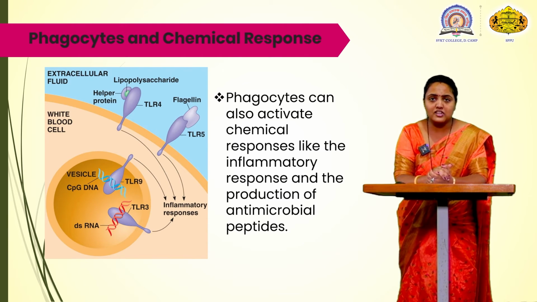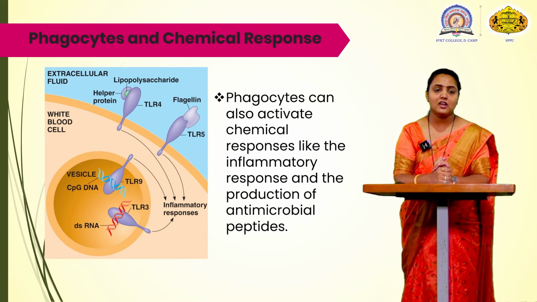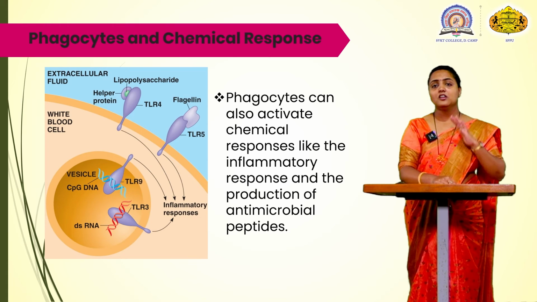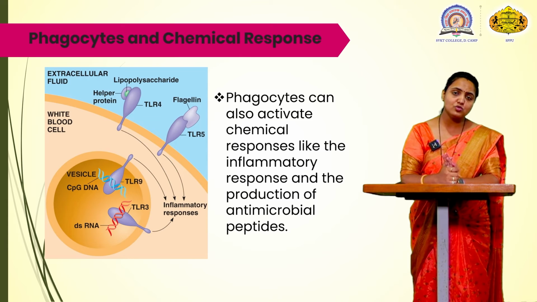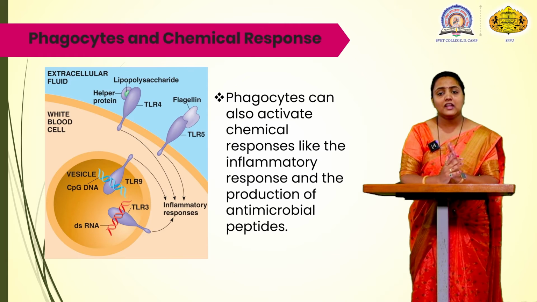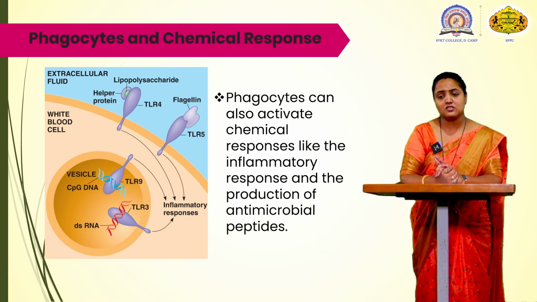Phagocytes can also activate chemical responses like inflammatory responses and the production of antimicrobial peptides. Now we have seen a chain which can destroy the antigens by using the lysozyme enzyme. But if the lysozyme enzyme is not activated, then what will happen? Then these enzymes will activate the inflammatory responses.